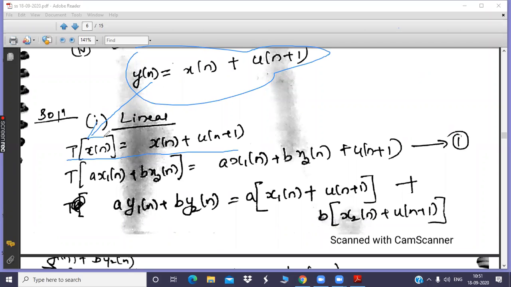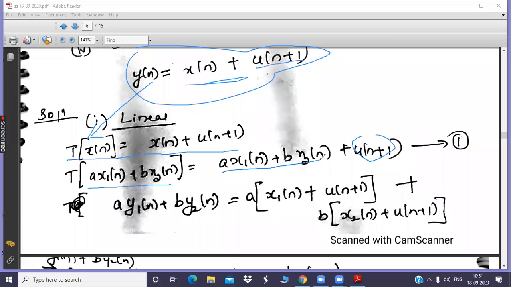And according to the working of the system, you already know whatever the input that you are giving to the system, what it will do? It will add u of n plus 1 along with the system, isn't it? If you are giving x of n, it will add u of n plus 1. Same case, here you are giving this as an input. So the system will add u of n plus 1 along with the given input a x1 of n plus b x2 of n. This is equation number 1. Clear?